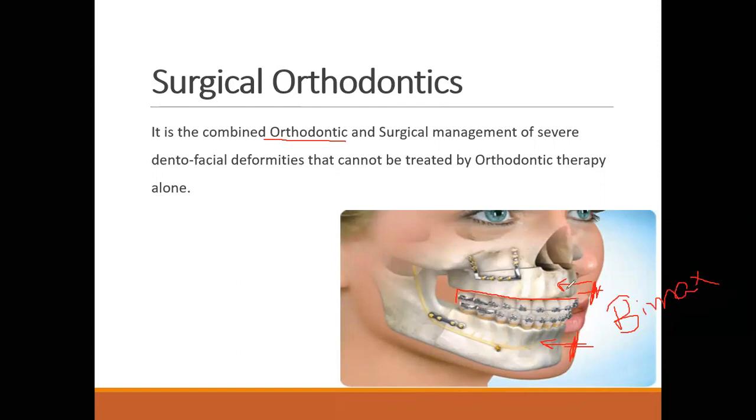So both are treated. The maxilla is treated with surgery. You can easily see the plates applied over here. And also the mandible is treated with surgery and it is positioned backward. So when the treatment is done along with surgery, it means that only orthodontic treatment was not giving us results. This is beyond the level of orthodontics alone. So we need to have surgical treatment. So that is called surgical orthodontics.